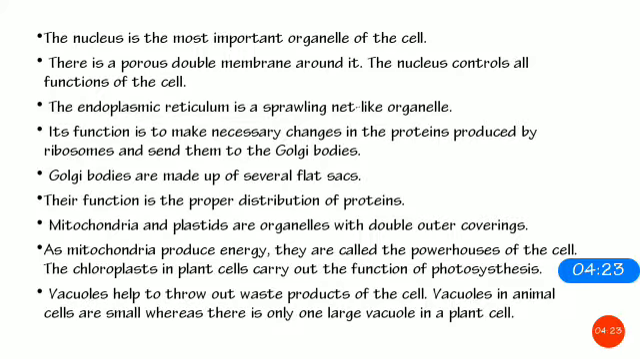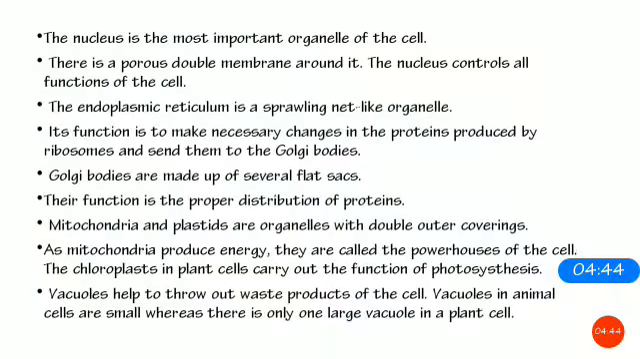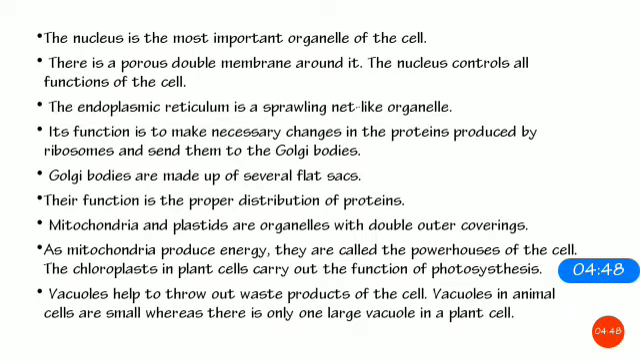Next part is vacuoles. Vacuoles help to throw out the waste products of the cell, and vacuoles in animal cells are small, whereas there is only one large vacuole in the plant cell. Why do we have a large vacuole in plant cell and not in animal cell? Because plants store food in them. So basically the vacuole is large because plants store their food material in the vacuoles.